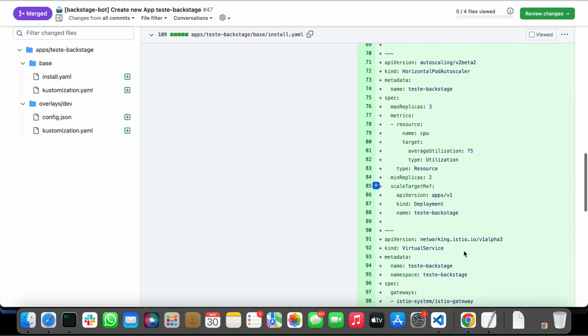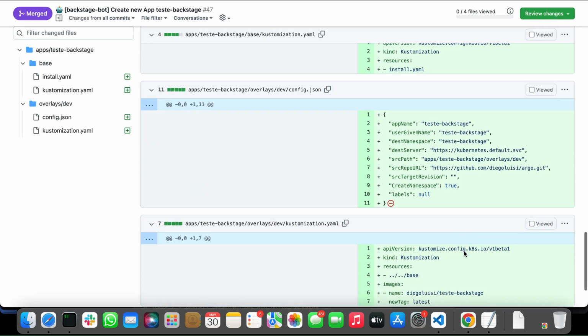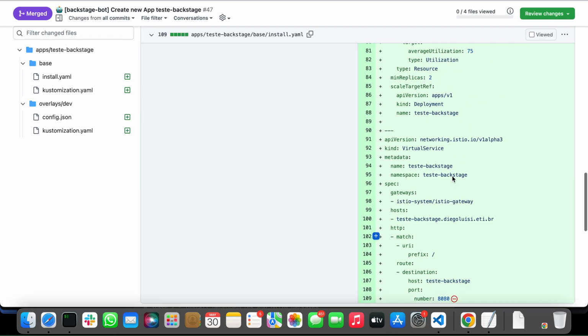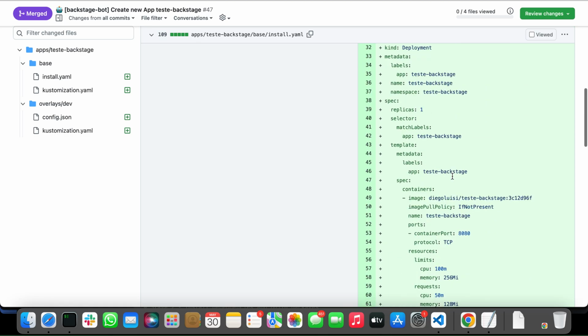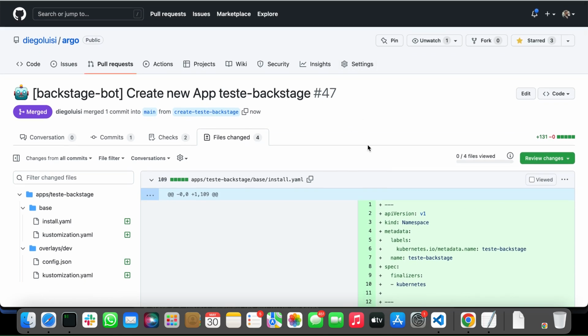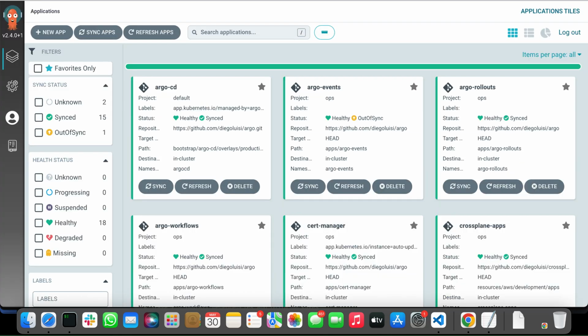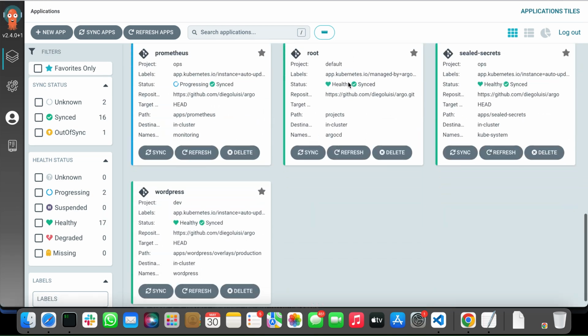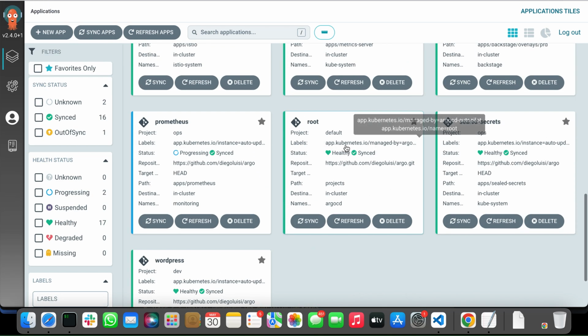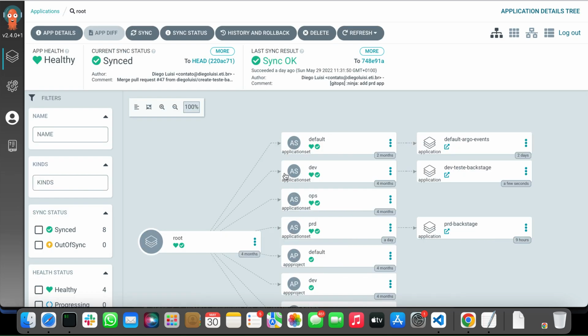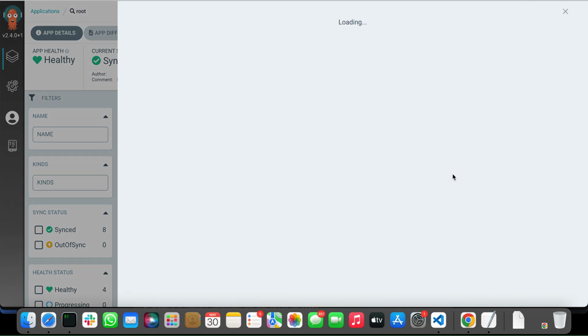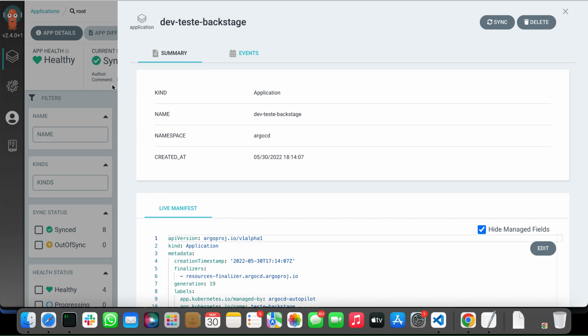And here we are creating a lot of resources, and our deployment, our service, a lot of things. And now if we go to Argo, to our root app, or the app of apps, here we have the test backstage app that we already created.